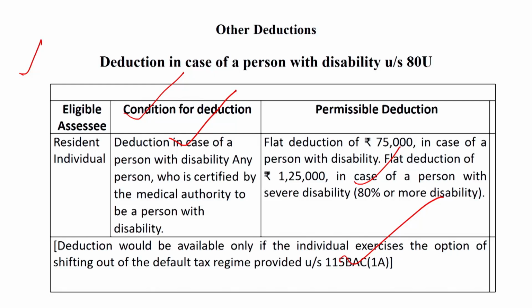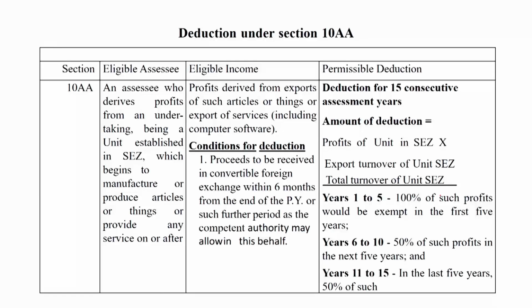So dear friends, from section 80C to 80U, there are so many deductions which have been discussed by me with the help of the provisions issued by the Government of India under the Finance Bill. But out of the deduction series, a deduction under section 10AA is also available. Such a deduction is available for those assessees who derive profit from an undertaking.